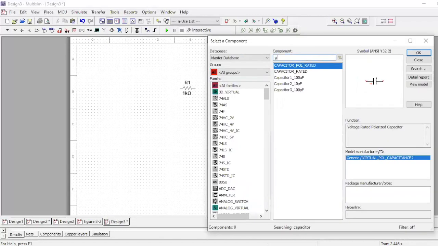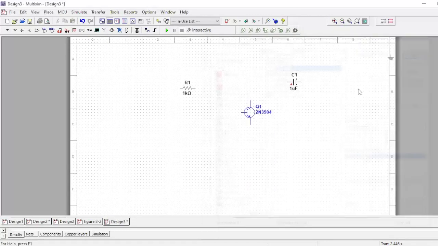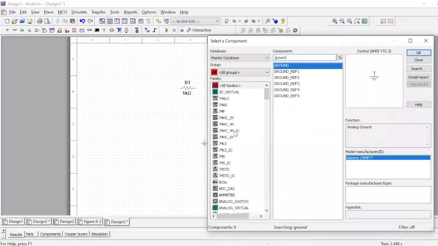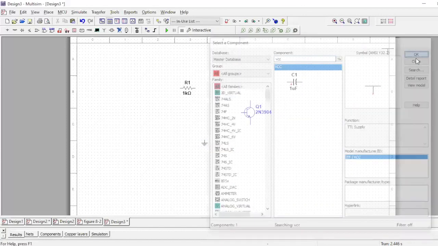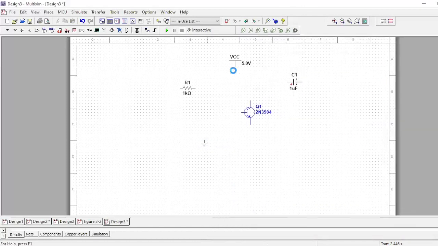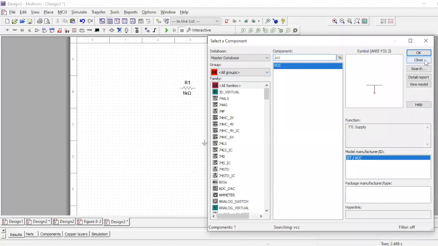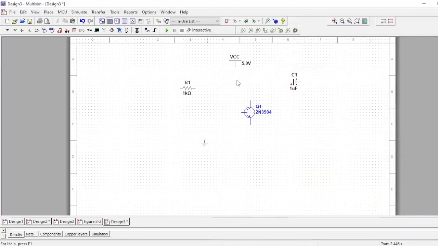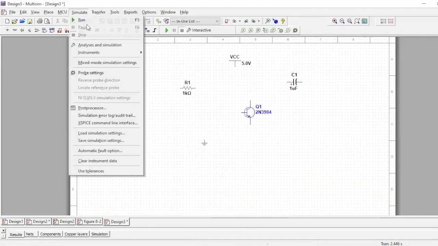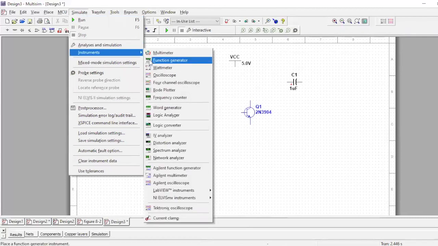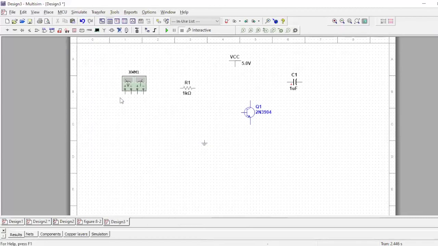Ground. VCC. That's it. I'm gonna close my components and click on simulate instrument. I need a function generator and I'll also need the multimeters, which I'm gonna use later after connecting the components.